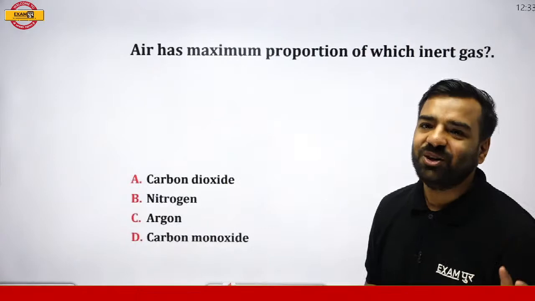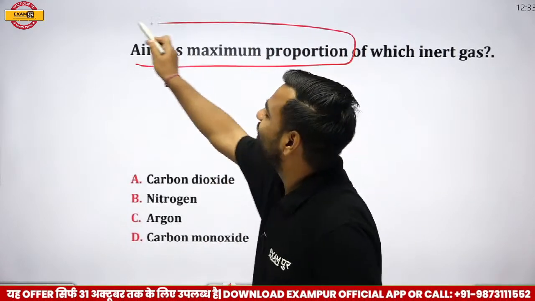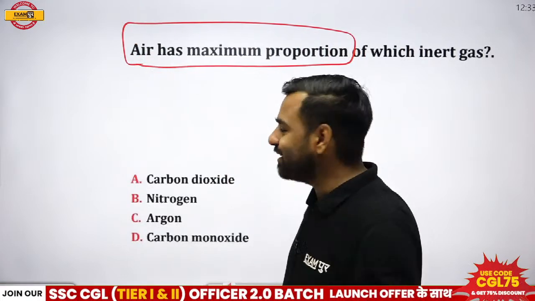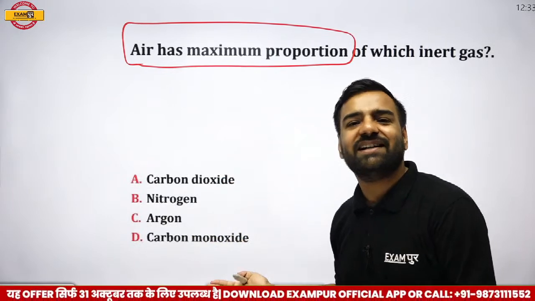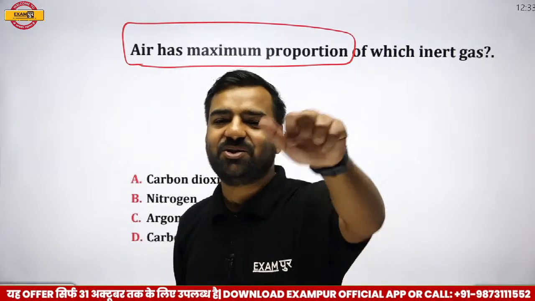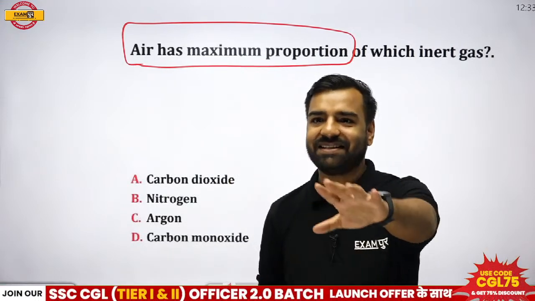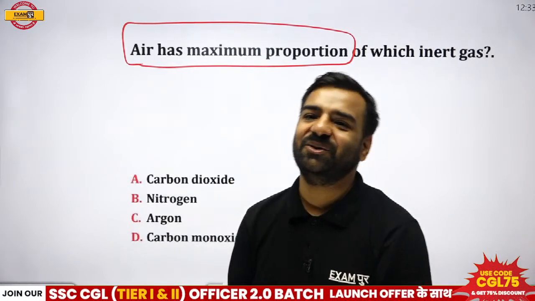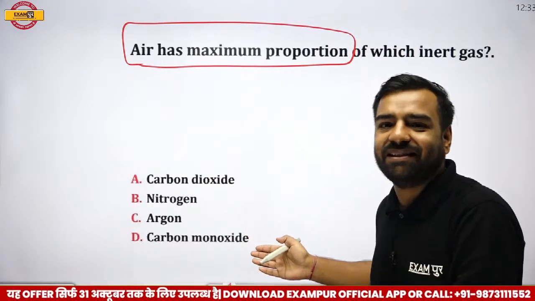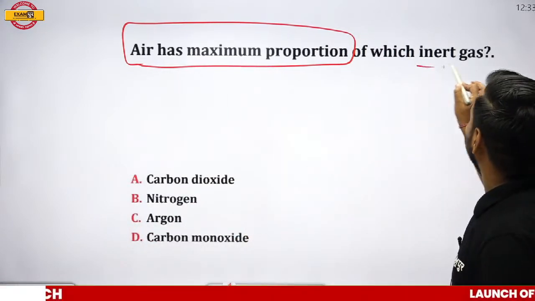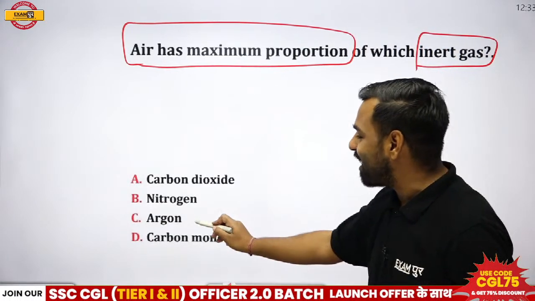I thought that you would just check the air's maximum proportion, and after seeing this, you would just have a look at the options. We know that it is nitrogen. But yes, Prajwal, seriously awesome here. Now I'm a fan of you all. Totally correct. Vinod has already given me that point. They're not inert gases. The question is, from which inert gas? Totally correct. And that's why your correct answer is going to be argon.